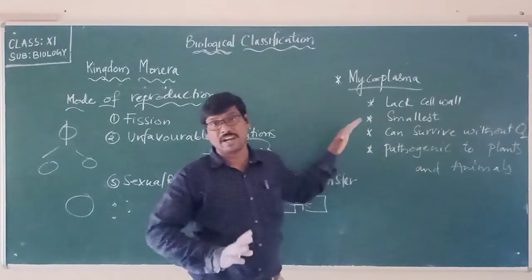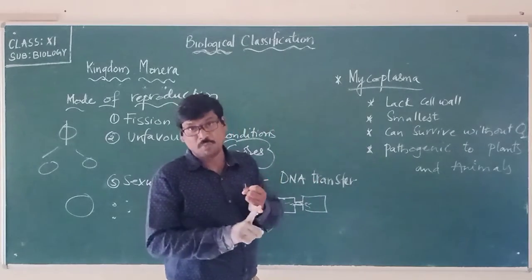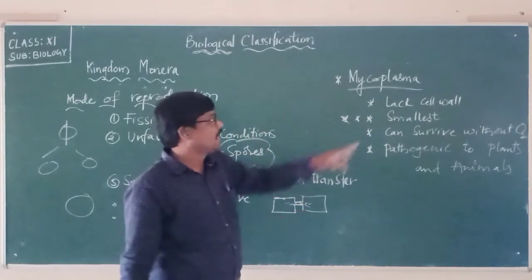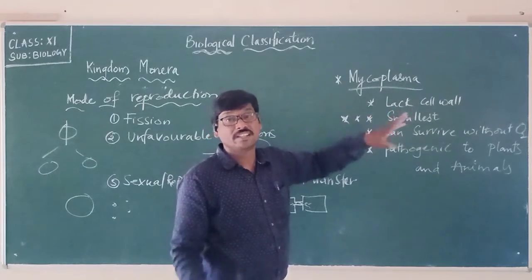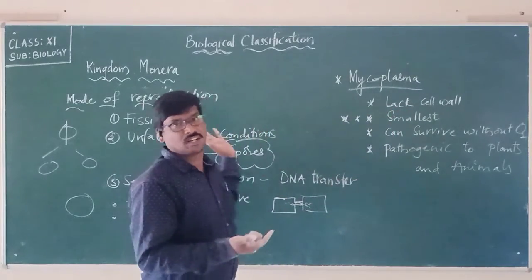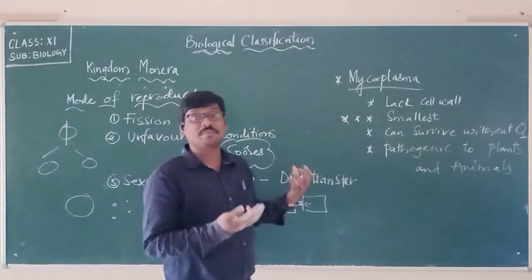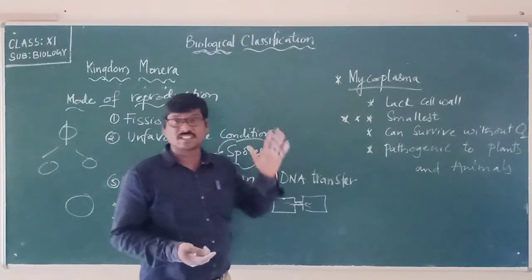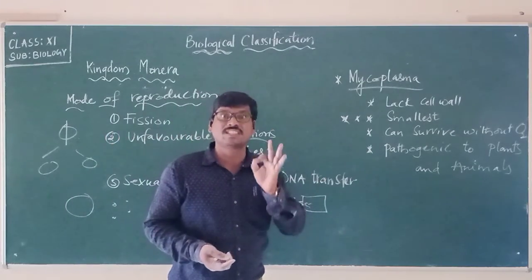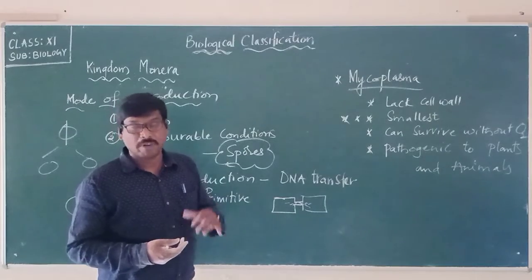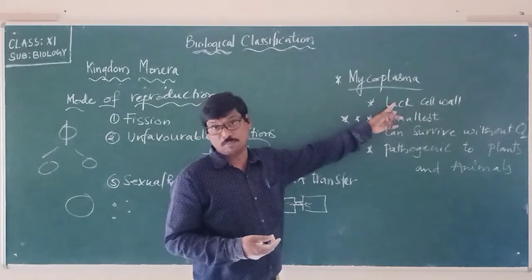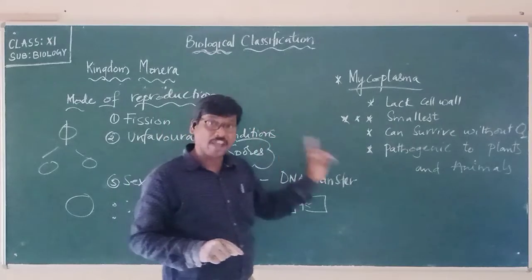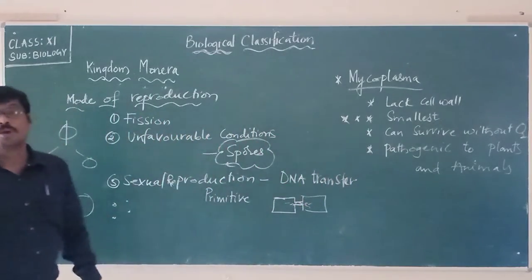We have to keep these points in mind about Mycoplasma: it lacks a cell wall, and it is the smallest organism. This is also important because throughout our explanation, we have been saying that organisms have cellulose, or polysaccharides and amino acids in the cell wall. From kingdom Monera to kingdom Plantae, there is a cell wall. But here Mycoplasma does not have a cell wall, it is the smallest organism which can survive in the absence of oxygen, and it is pathogenic to both plants and animals.